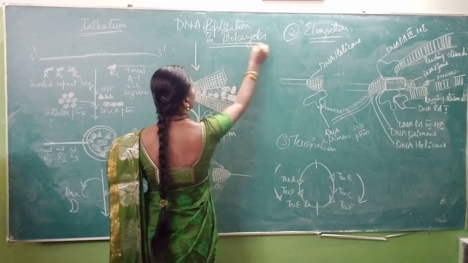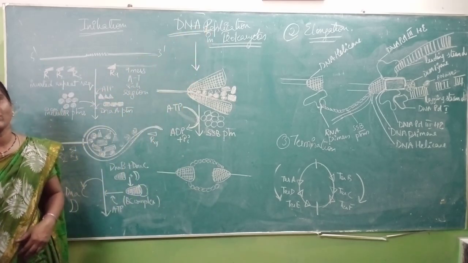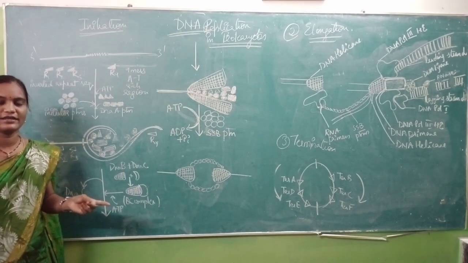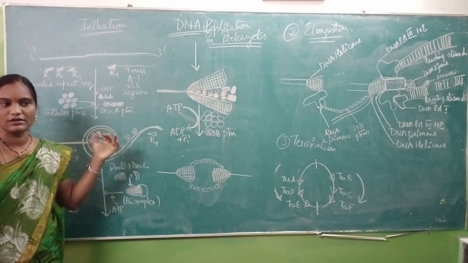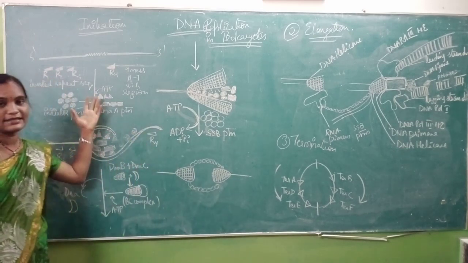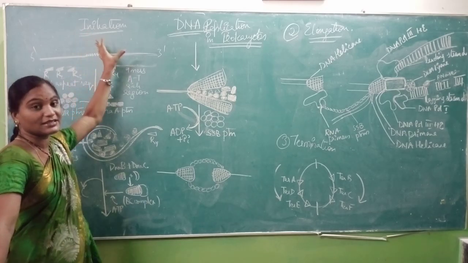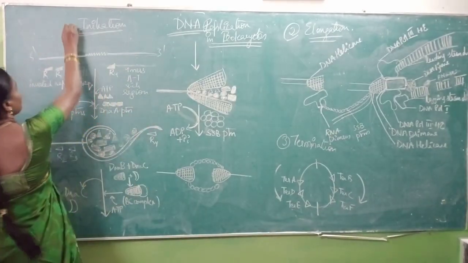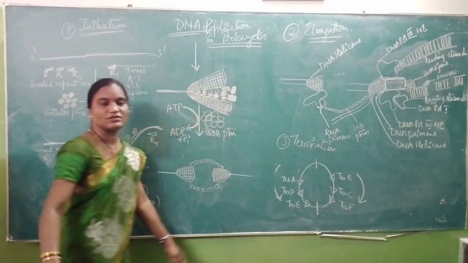So as I said earlier, there are different winding and unwinding enzymes involved in DNA replication in prokaryotes. Now we are coming into the mechanism. DNA replication takes place in a three-step process: initiation, next elongation and termination.